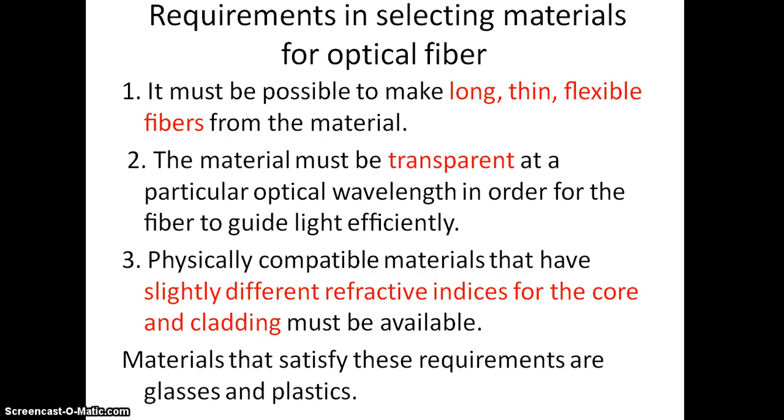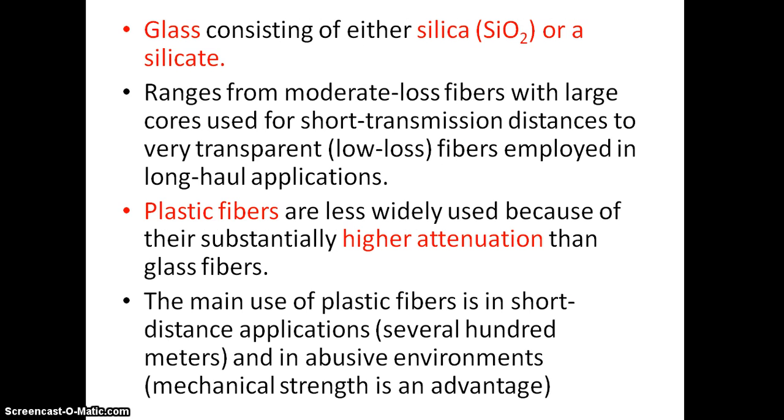Physically compatible materials that have slightly different refractive index for the core and cladding must be available. So the core material should be of one refractive index and the cladding refractive index should be different. So physically compatible materials must be available. So these are the requirements in selecting materials for optical fiber.